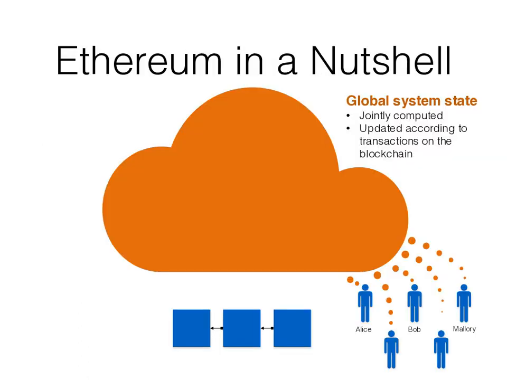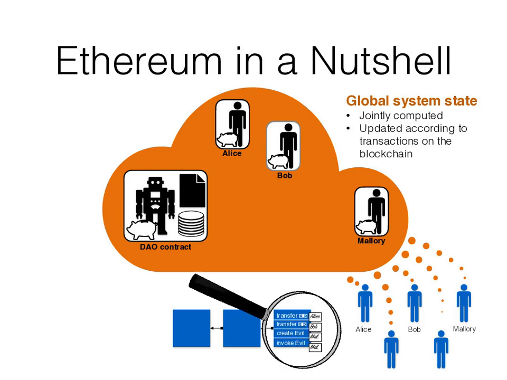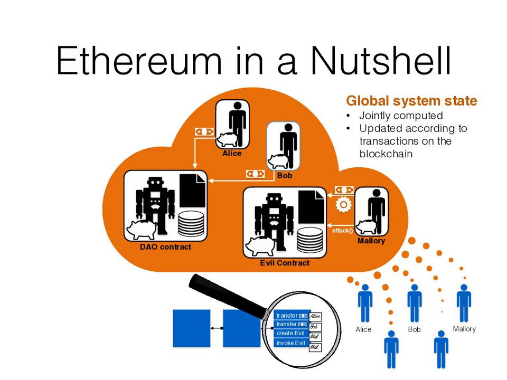In Ethereum, network participants try to maintain an append-only data structure, the blockchain, from which they can compute the global system state. This global system state consists of user accounts that are owned and controlled by users and contract accounts that are controlled by their code. Then, the global state of the system is updated according to the transactions that are appended to the blockchain. These transactions transfer money, create new contract accounts, or invoke existing contracts. When a contract is invoked, its code is executed, and this code execution can trigger further interactions with other contracts.